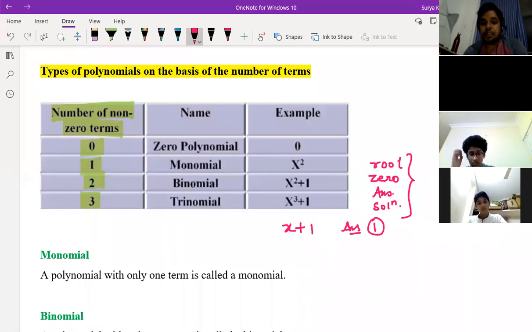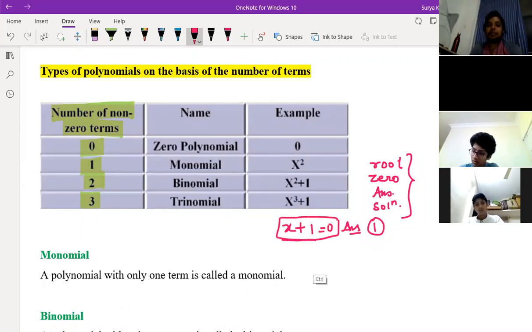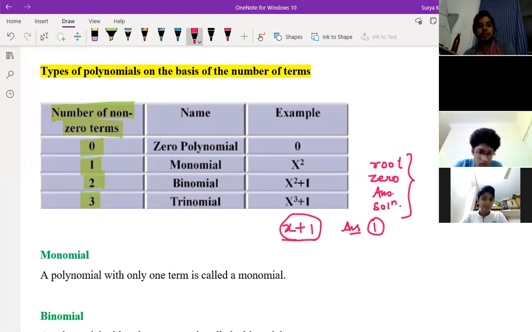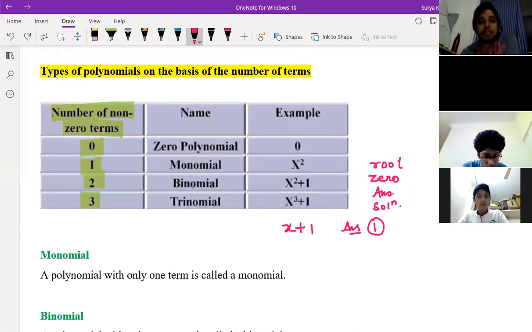x plus 1 is equal to 0, you can write, this becomes one equation. Understood, children? Till here it is a polynomial, but if you write is equal to 0, this becomes an equation. So the difference between polynomial and equation is that you just put an equal sign, something like equal to 0, and that becomes an equation. And this one expression is nothing but a polynomial.